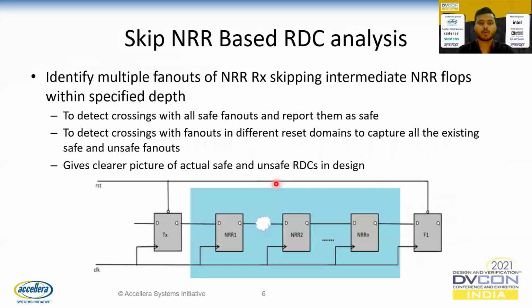Moving to the next part. What does skip-NRR based RDC analysis do? The skip-NRR based RDC analysis identifies multiple fanouts of NRR RX, skipping intermediate NRR flops within a specified depth. This helps us to detect the crossings with all safe fanouts and report them as safe crossings. This can also help us to detect crossings with fanouts in different reset domains with respect to the transmitting flop TX, and helps us to capture all the existing safe and unsafe fanouts. This gives us a clearer picture of actual safe and unsafe RDCs in the design, along with the safe and unsafe paths associated with those crossings.